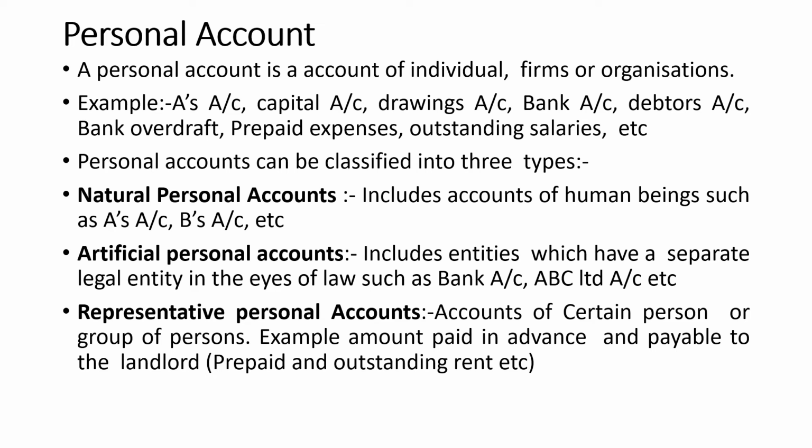Outstanding expenses are incurred during the current accounting period and are due to be paid, but payment is not made to a party. So it represents outstanding amount to that party. So it is considered as representative personal account.